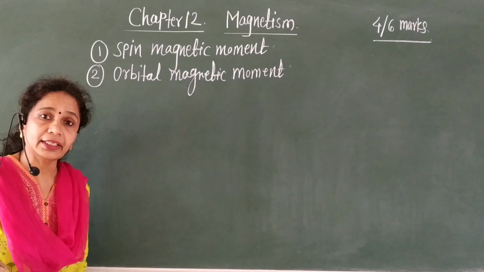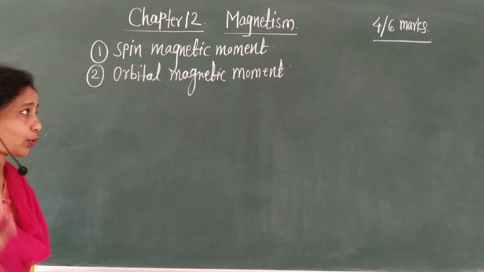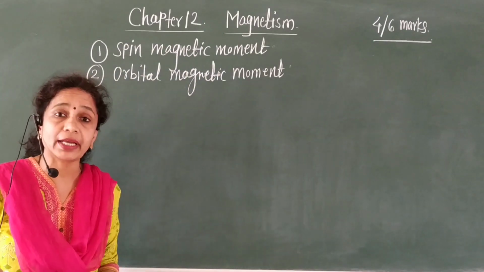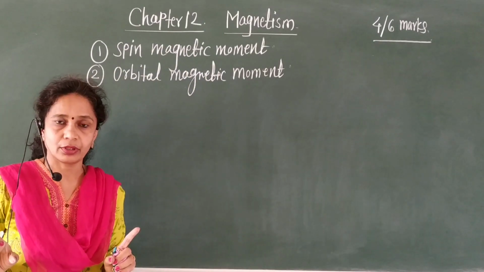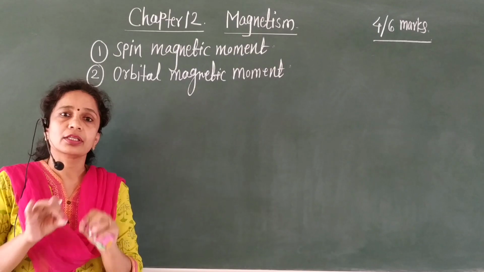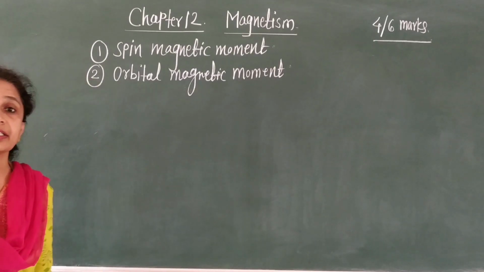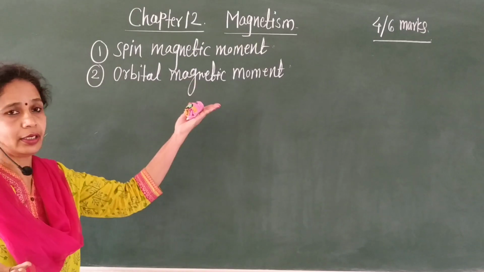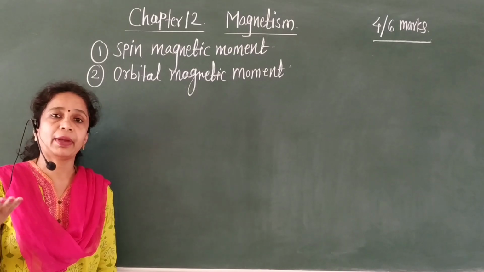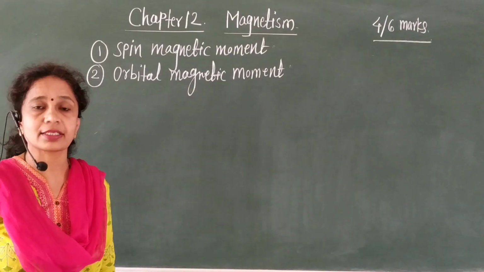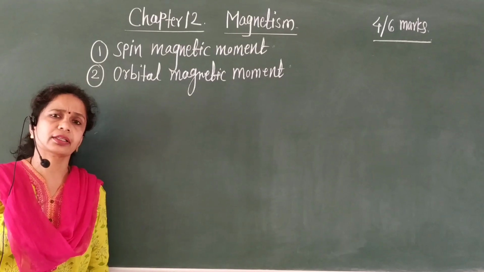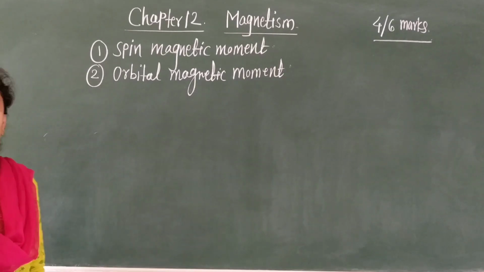Therefore, magnetism originates from the spin magnetic moment and orbital magnetic moment of an electron. Or you simply say, the main cause of magnetism is the circulating charges, that is electrons. And you know very well which are the applications of magnetism in our daily life. Okay? Magnets are used as electromagnets in refrigerators, in computers, in speakers. Therefore, there are a lot of applications of a magnet.